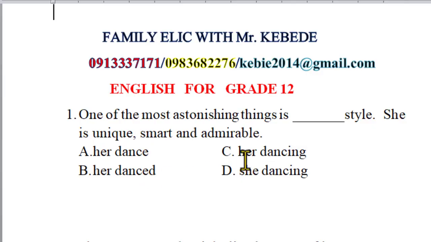Her dancing, that's what her dancing means. Her is a possessive adjective. Dancing is a noun which is derived from the verb dance. So her dancing is a noun phrase, and this is the correct possessive adjective. It modifies the gerund or the noun dancing. Appropriate structure, appropriate phrase here. She dancing: dancing is a noun, but she is a subject pronoun. A subject pronoun always acts as a subject and does not modify a noun. So this is a wrong structure, isn't it?